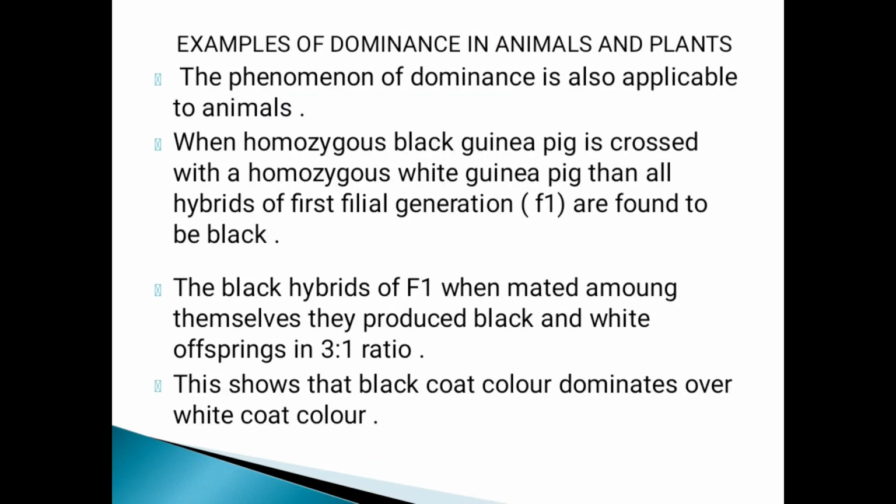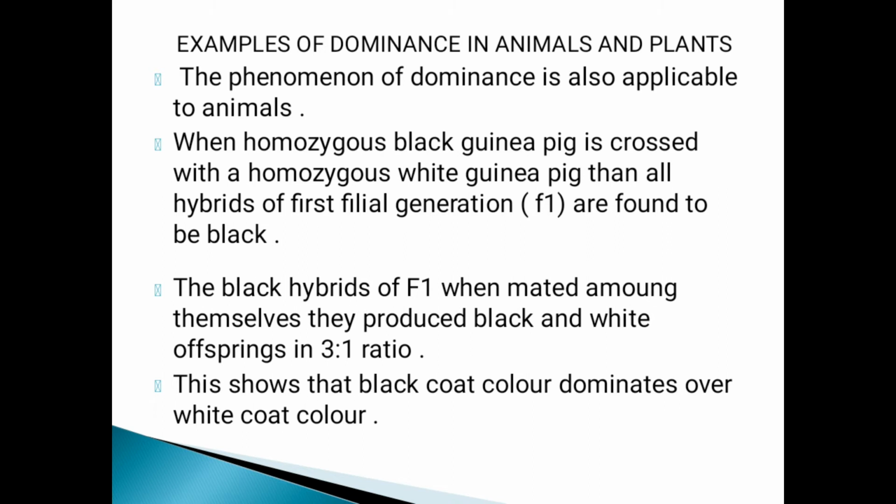Examples of dominance in animals and plants. The phenomenon of dominance is also applicable to animals. When homozygous black guinea pigs are crossed with homozygous white guinea pigs, all hybrids of the first filial generation, F1, are found to be black.